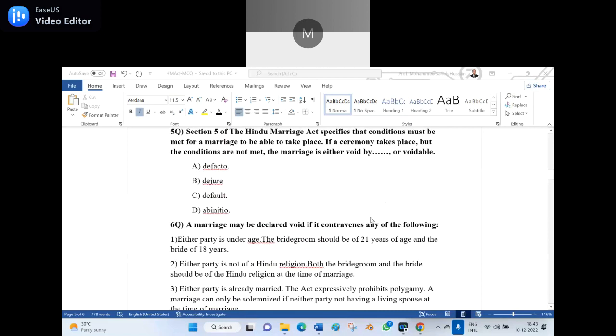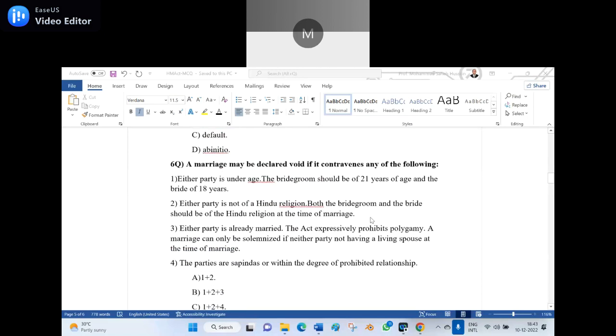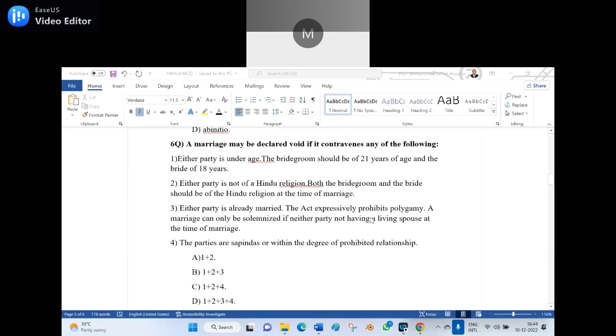Yes, now the sixth question. A marriage may be declared void if it contravenes any of the following. Number one, either party is under the age. The bridegroom should be 21 years of age and the bride 18 years. Two, either party is not of the Hindu religion. Both the bridegroom and the bride should be Hindu at the time of the marriage. Three, either party is already married.